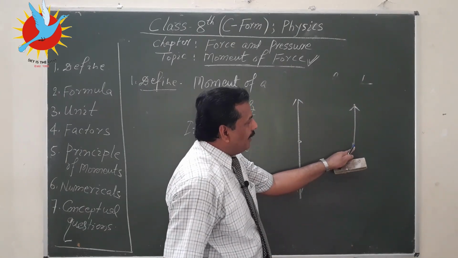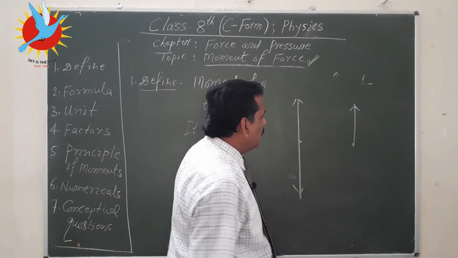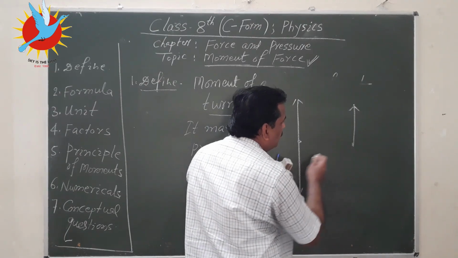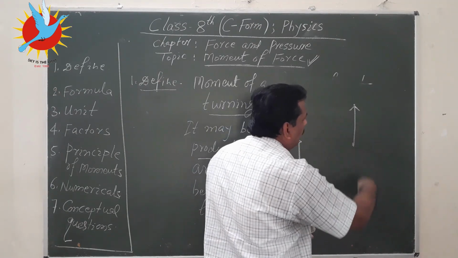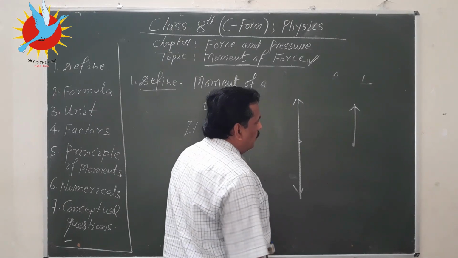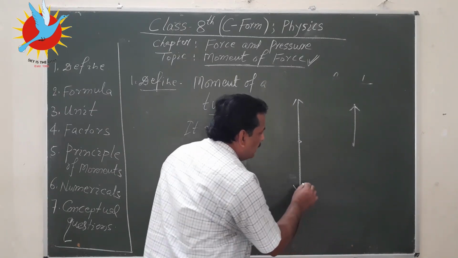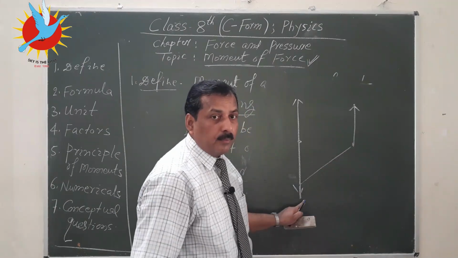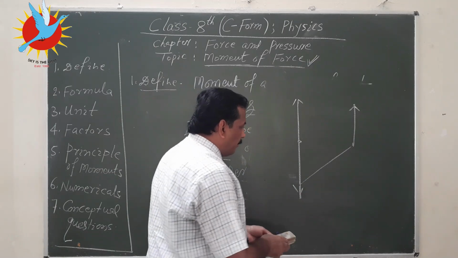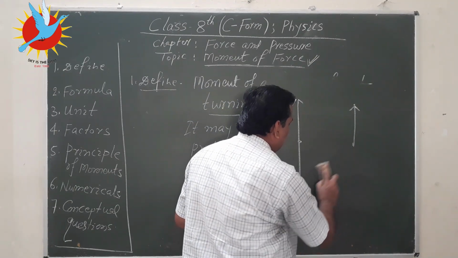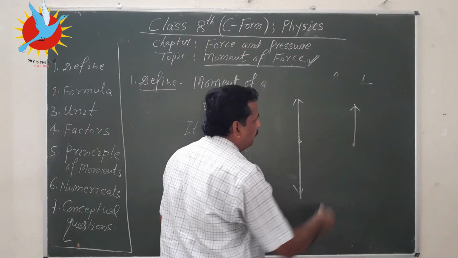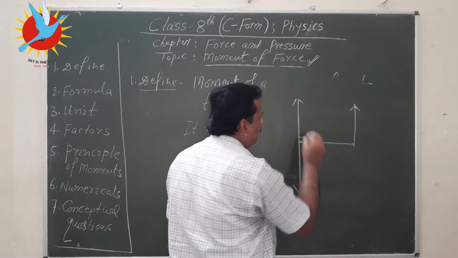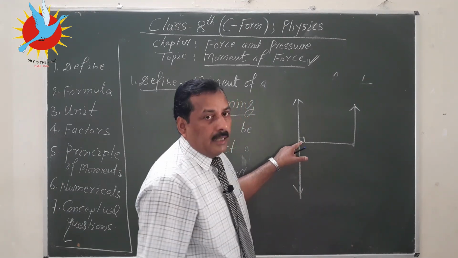So, this is line of action of force and the perpendicular distance between this axis and this line of action of force. So, what is perpendicular distance? Obviously, if you mark like this, the distance is not perpendicular distance. Perpendicular distance has to be at 90 degree and that will be the smallest distance between these two lines. So, obviously, this is perpendicular distance and I am marking it here to mark 90 degree.